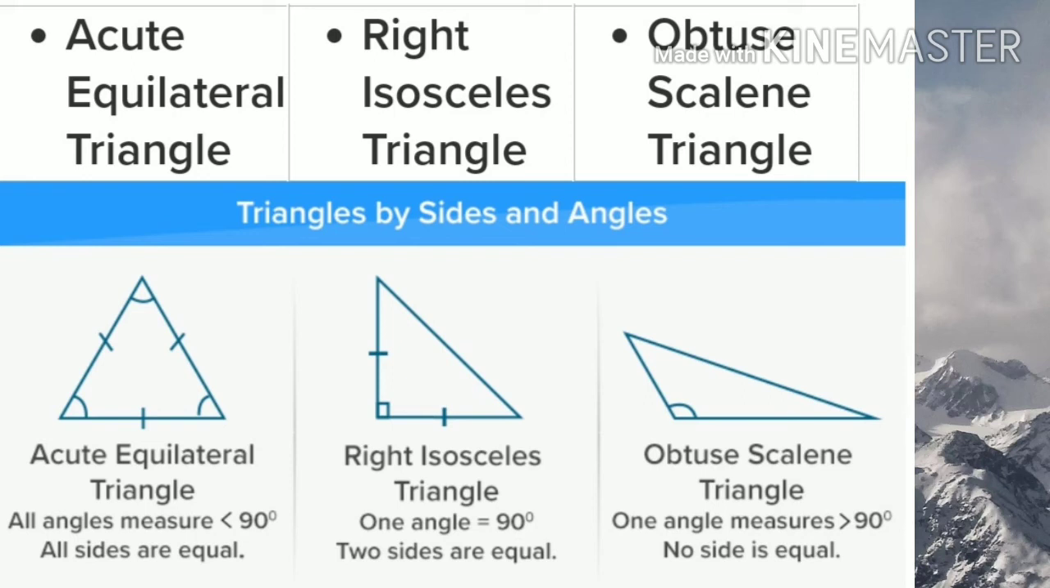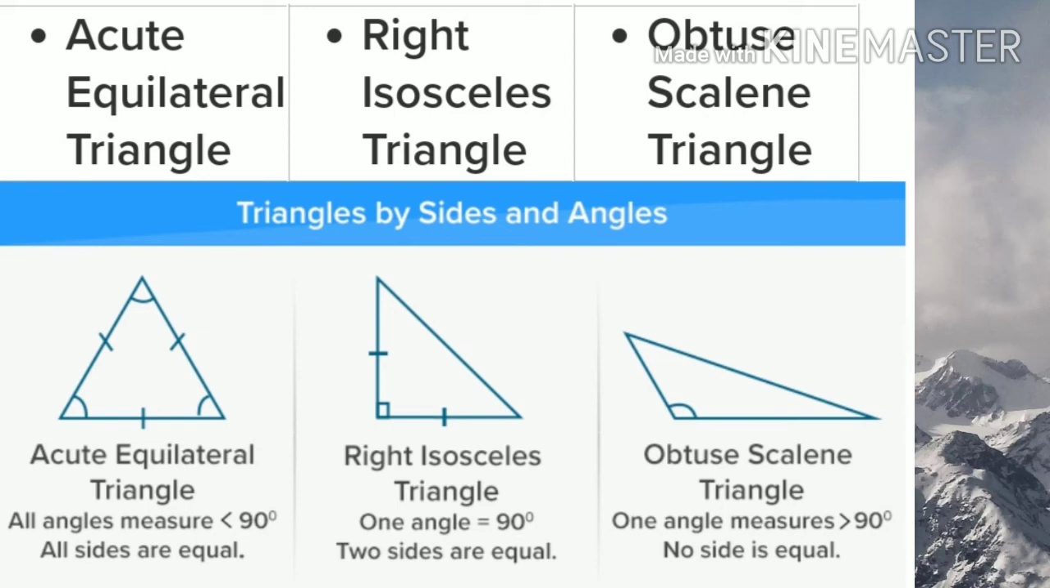Acute equilateral triangle means all three angles are acute, that means less than 90 degrees, and the lengths of all three sides are equal. Then the triangle is an acute equilateral triangle. Right isosceles triangle means one angle is 90 degrees and the lengths of two sides are equal. Then the triangle is a right isosceles triangle.